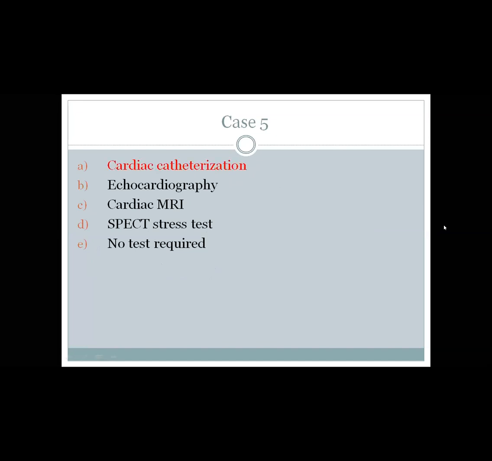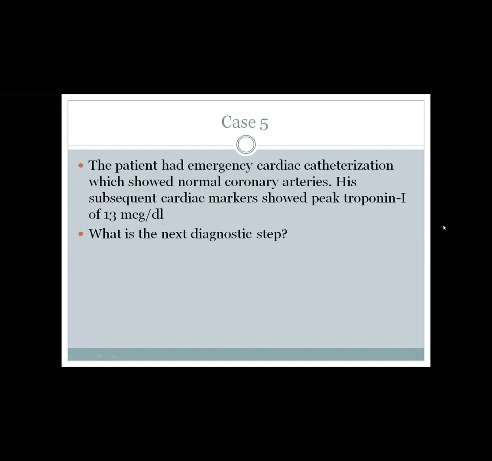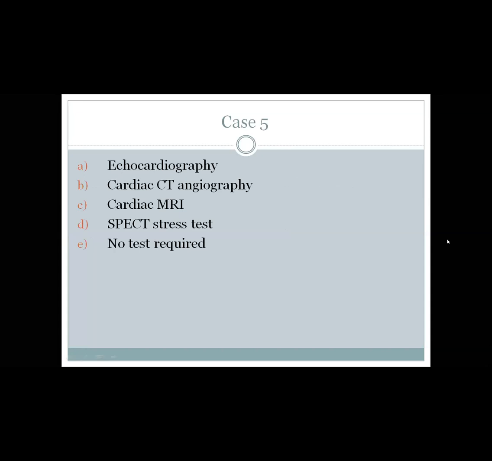Cath. Okay. He underwent emergency cath, which showed normal coronaries. His subsequent cardiac markers showed a troponin of 13 microgram. What is the next diagnostic step? Echo, cardiac CT, cardiac MRI, SPECT, stress test, or no test required.